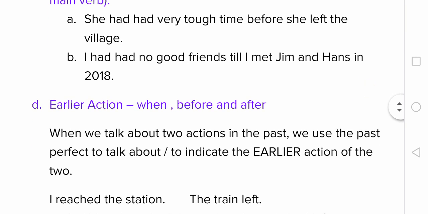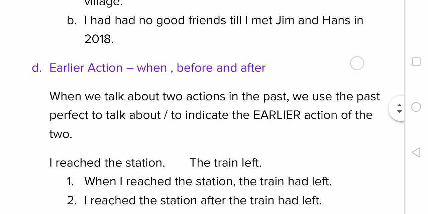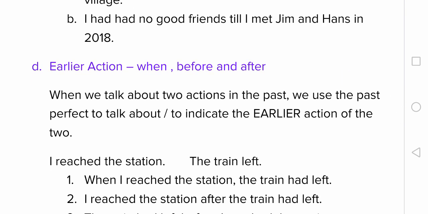Now, past perfect tense with an earlier action. Past perfect tense is more commonly used in combination with simple past tense and with conjunctions like when, before and after, and we use it to talk about the earlier action. So when there are two actions in the past, we use the past perfect to indicate the earlier action, the first one.